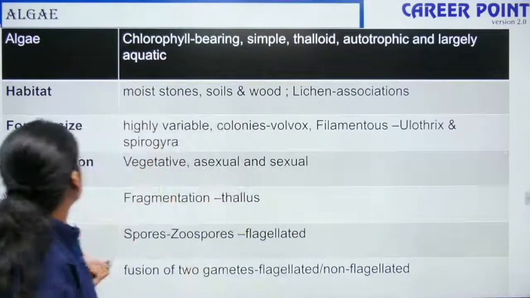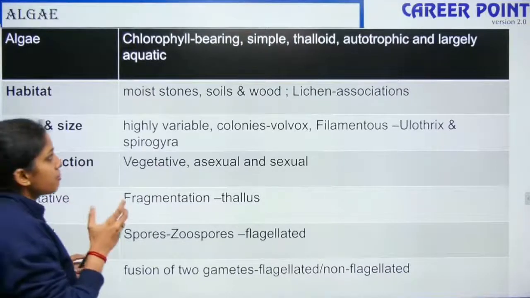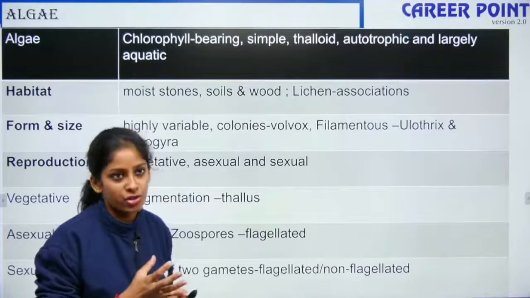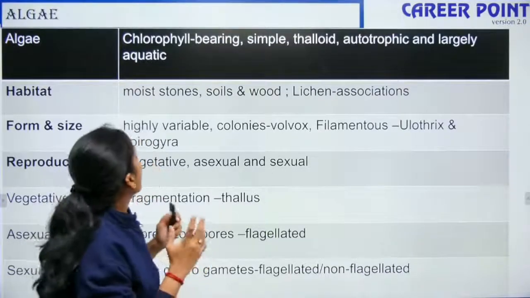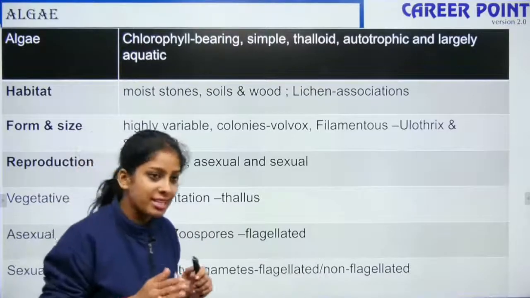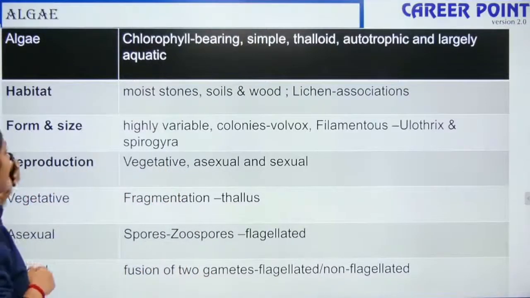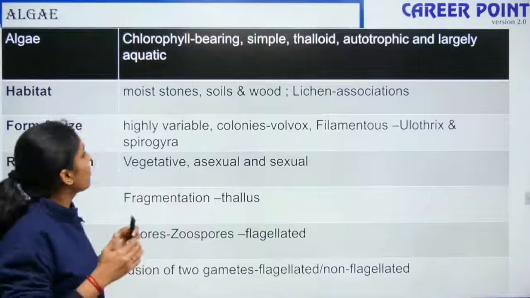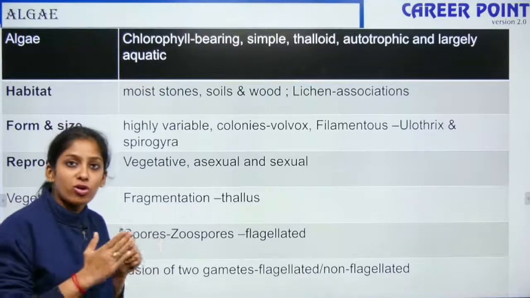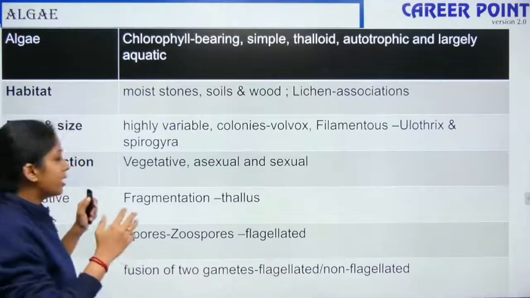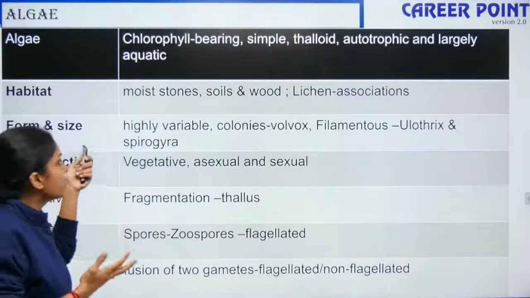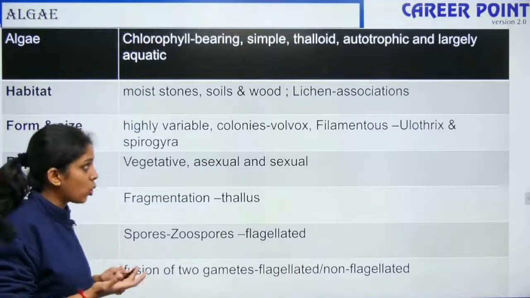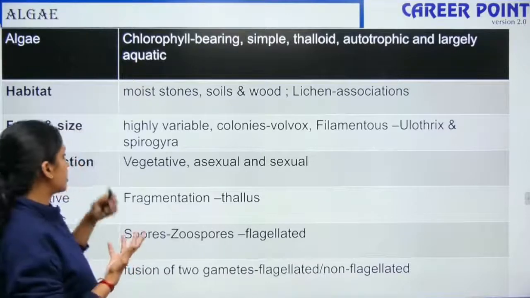They are chlorophyll bearing, simple, thalloid. Thalloid is the body structure, the undifferentiated body structure. They are autotrophic and largely aquatic. The habitat is moist stones, soils and wood. They can also live in association with fungi, as lichens. What are the form and size? They are highly variable. They can form colonies, that is Volvox. They can be filamentous, that is Ulothrix and Spirogyra.